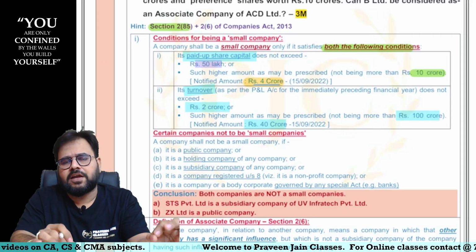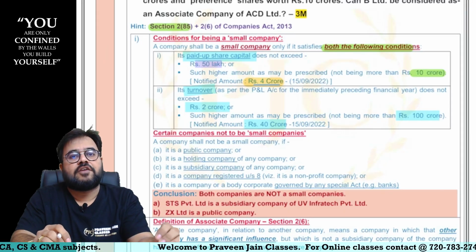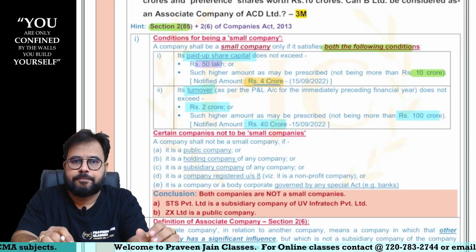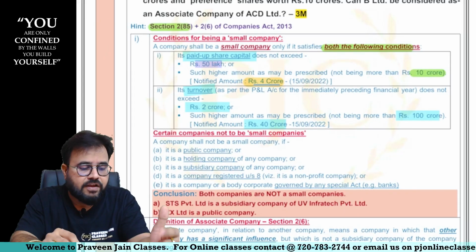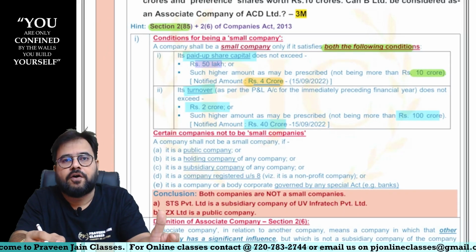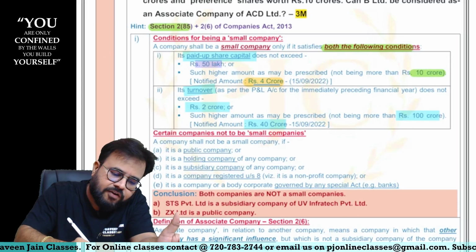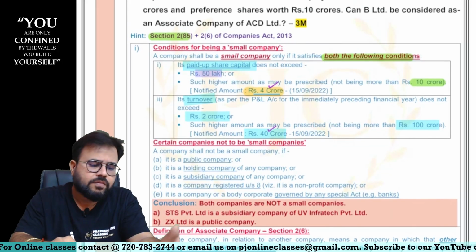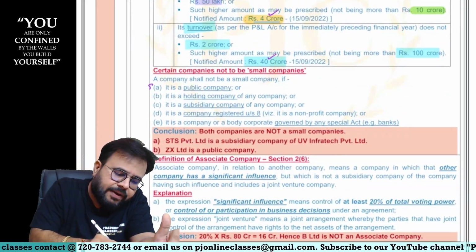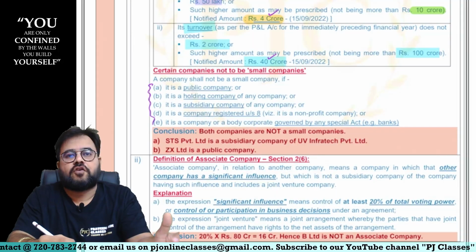So frankly speaking, literally speaking, today, can I say if you want to be called yourself as a small company, sir, then your turnover should not go beyond 40 crores and your paid up share capital should not go beyond 4 crores, sir. So this is the limit which you have to remember, sir. But in exam mein, you have to mention like this, sir. Plus, can I say certain companies will never enjoy the status of a small company?